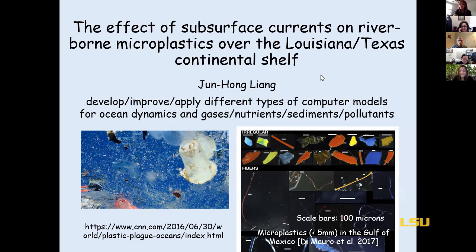The ocean is not only composed of water and fish. There's also a lot of pollutants that we don't want, and one of them is microplastics. These are two images of plastics in the ocean. The left figure here is the plastics that are bigger, or the macroplastics, while the right image here is the microplastics, and these images are from Dr. Mark Banfield's group. The scale bar here is 100 microns, which is 0.1 millimeter, and microplastics refers to plastic pieces that are 5 millimeters or smaller in size.